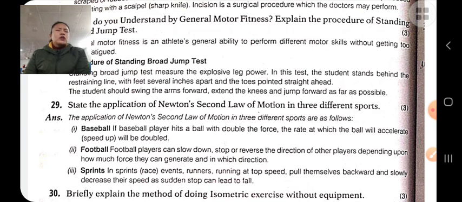Simply, the second law states that the rate of change in velocity is directly proportional to the force applied and inversely proportional to the mass of the object. If a shot put player uses more force, more displacement occurs. If less force is applied, less displacement occurs.